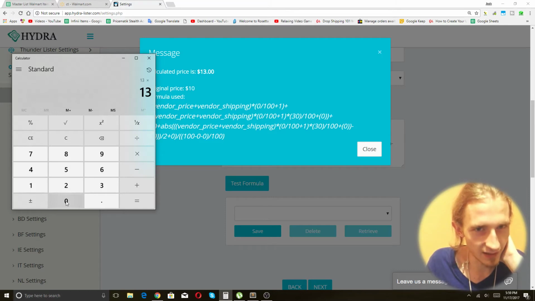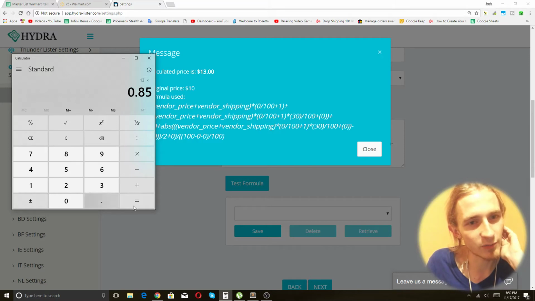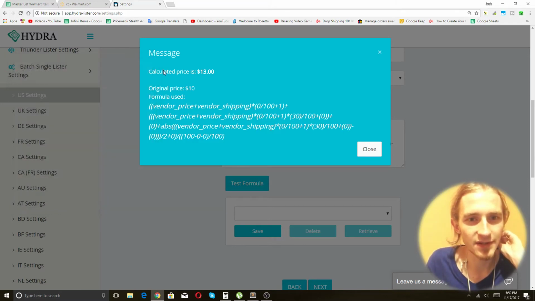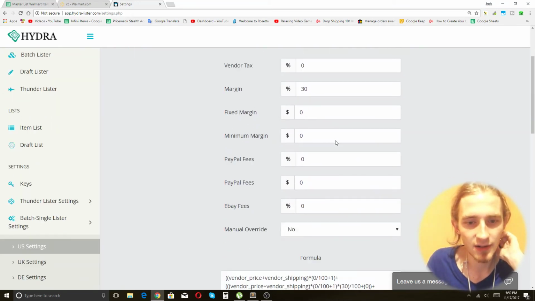Okay, $13 is the sale price. So that's what the final value fee would be taken out of. And we're going to multiply it by 85%. So we would see $11 of that minus 10, and then minus 30, and then plus 30, whoops. Plus 30 minus 0.3. So that would only be like 75 cents. So we may actually want to have a higher margin here.